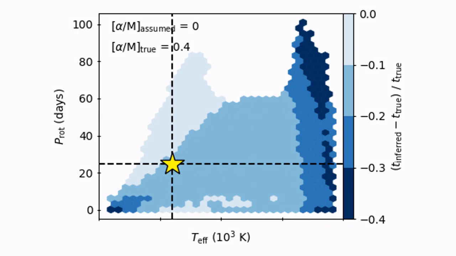We also ran tests to measure the effects of ignoring metallicity and initial rotation period, but for those, you'll need to read the paper. In this work, we used model-based gyrochronology to estimate ages for 500 stars observed by Kepler and APOGEE. This demonstrates the usefulness of gyrochronology as a tool for estimating ages of stars that are otherwise difficult to date. But users beware, there are several baked-in assumptions and sources of bias that must be accounted for.